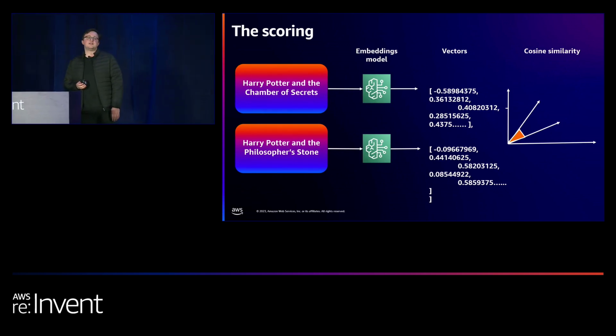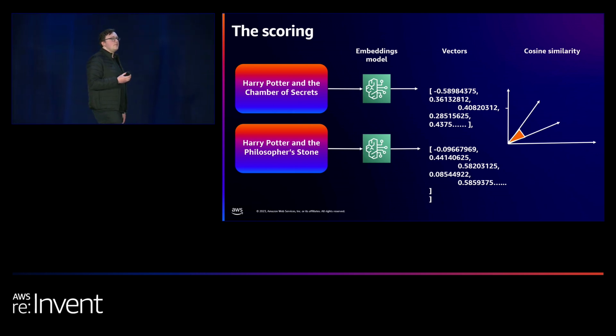Scoring is the more interesting part, or for me it was the interesting part, because we can take advantage of something called an embeddings model. Beforehand, we were using the large language model for its normal use case of generating new content, but we can also use it to generate embeddings. Embeddings are a vector representing the semantics of a piece of text in a highly dimensional space, so a space of many dimensions.